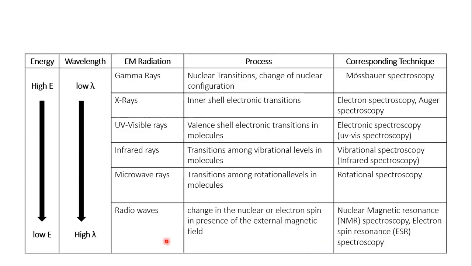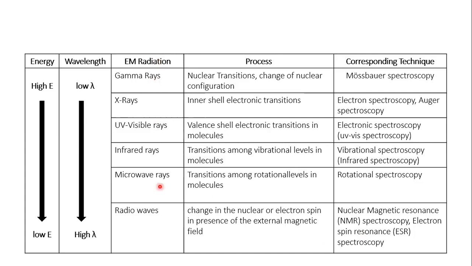And finally, the radio waves. When radio waves strike the sample, they can cause changes in the nuclear or electronic spin in the presence of an external magnetic field, and this constitutes nuclear magnetic resonance (NMR) spectroscopy or electron spin resonance (ESR) spectroscopy.